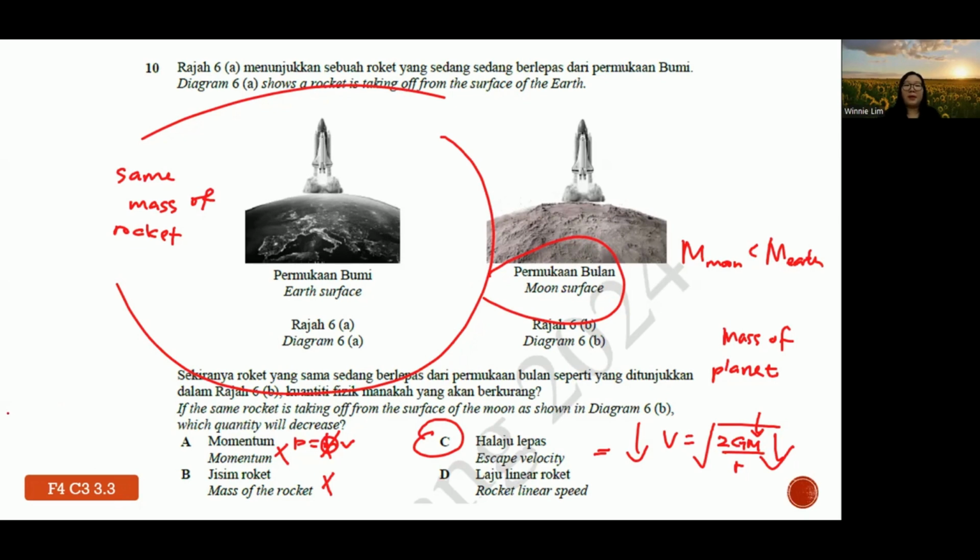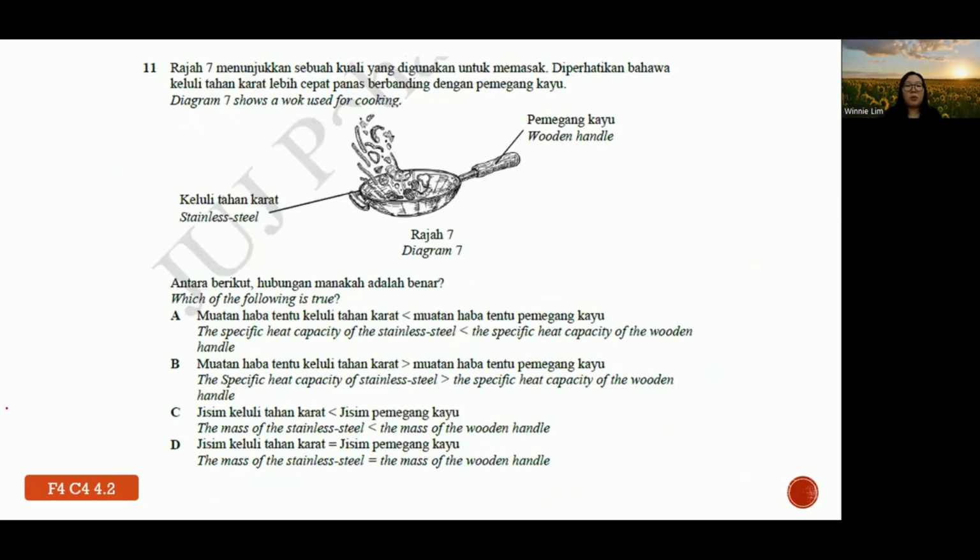Okay, 11. Diagram 7 shows a wok used for cooking. Which of the following is true? So they are showing you two contexts. One is the body of the wok, which is made of stainless steel. Another one is the wooden handle. So we can see the context for both ideas. Generally, this is under specific heat capacity.